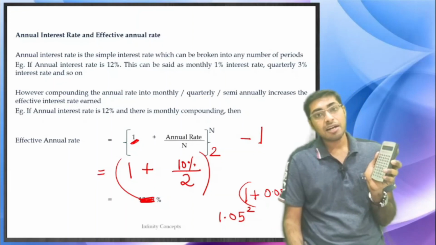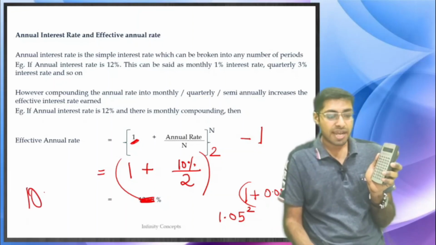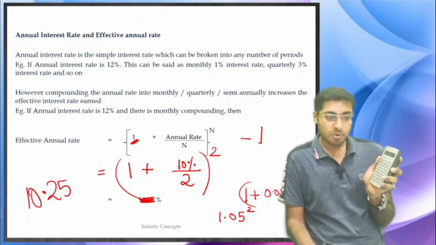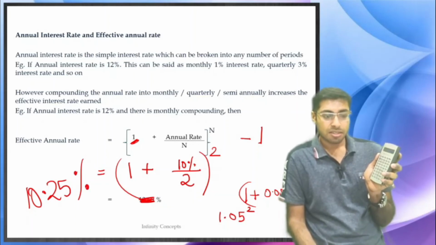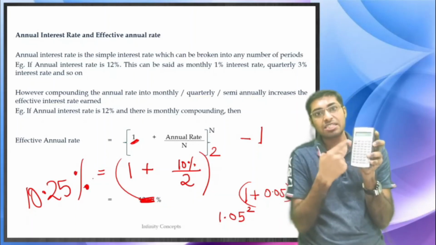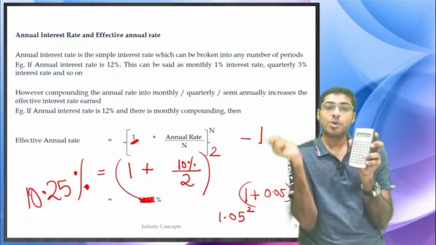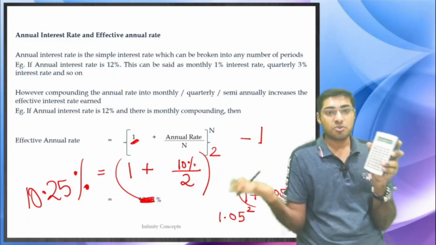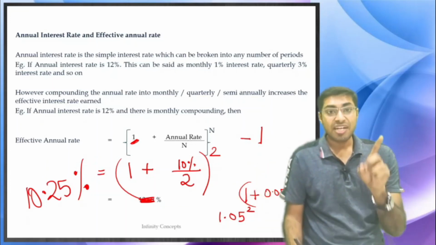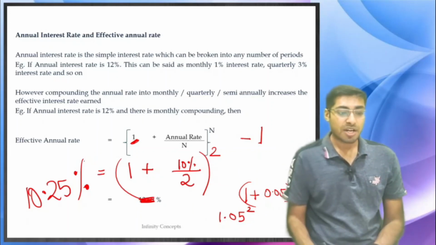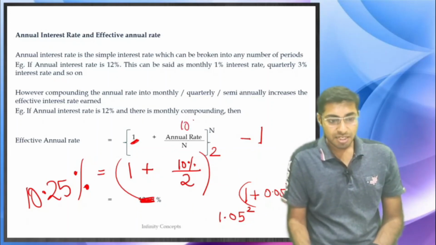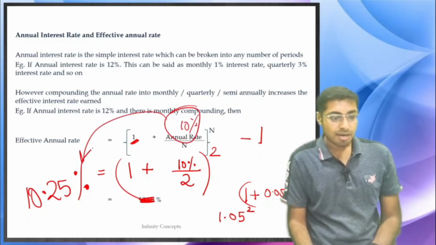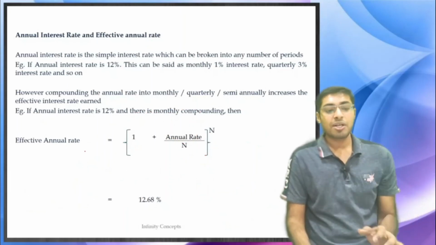Multiply by 100, you get 10.25, and then put a percentage. So actually the effective annual rate is 10.25%. So 10% you have converted into 10.25% with this particular formula.